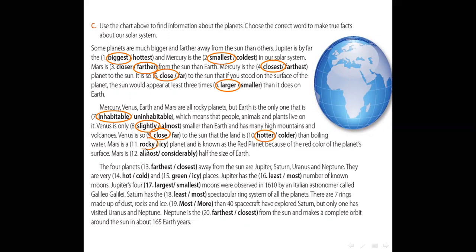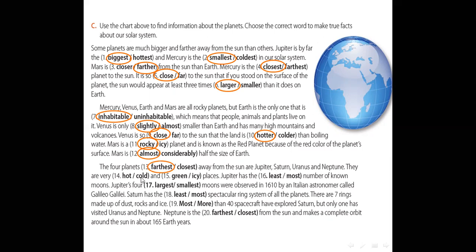Mars is a rocky planet and is known as the red planet because of the red color of the planet's surface. Mars is almost half the size of Earth. The 4 planets farthest away from the sun are Jupiter, Saturn, Uranus, and Neptune.